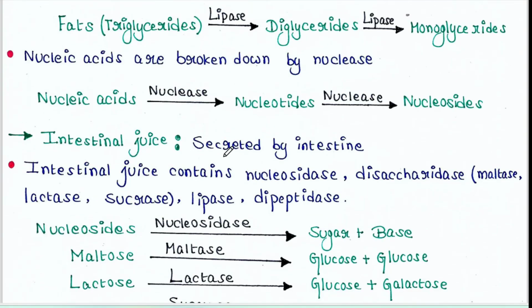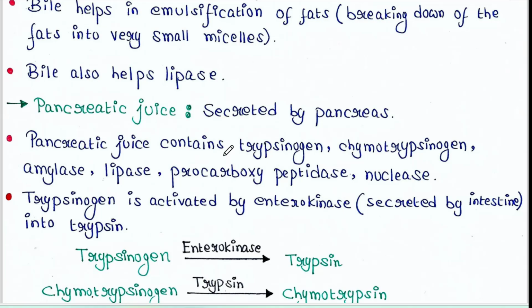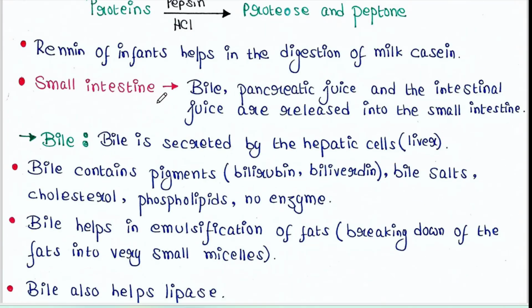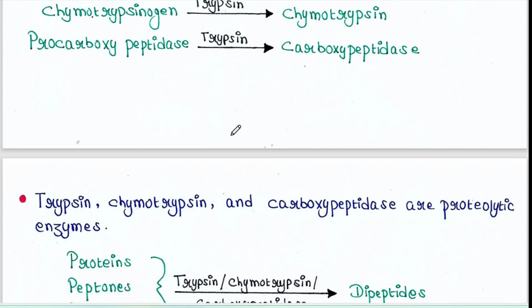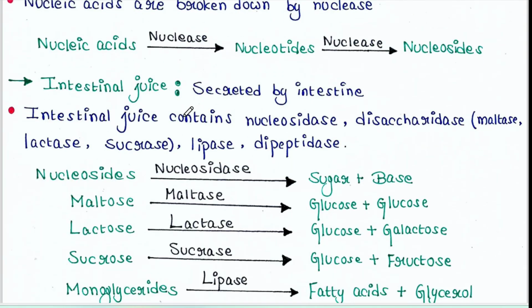Next is intestinal juice. So, we have seen that small intestine also contains intestinal juice. Intestinal juice is secreted by intestine. So, intestinal juice contains nucleosidases, disaccharidases, that is maltase, lactase, sucrase. It also contains lipase and dipeptidase. So, nucleosides are now broken down into sugar and base by the help of nucleosidases.